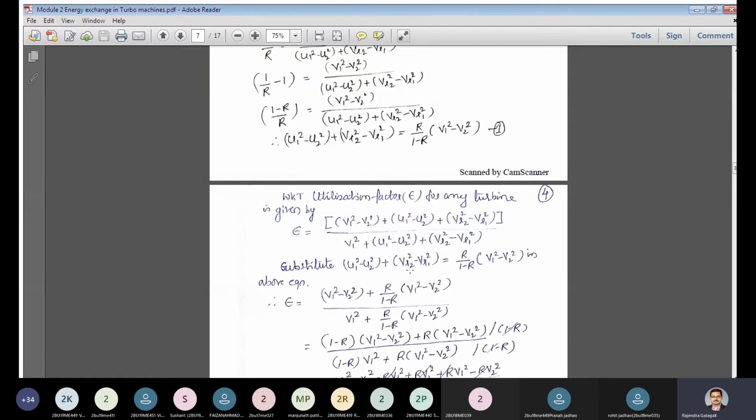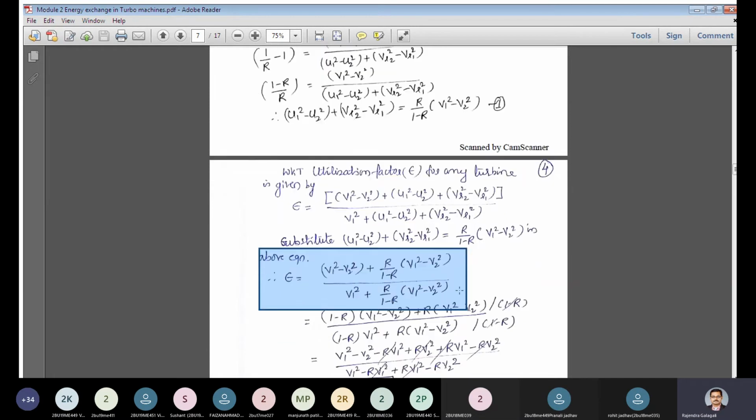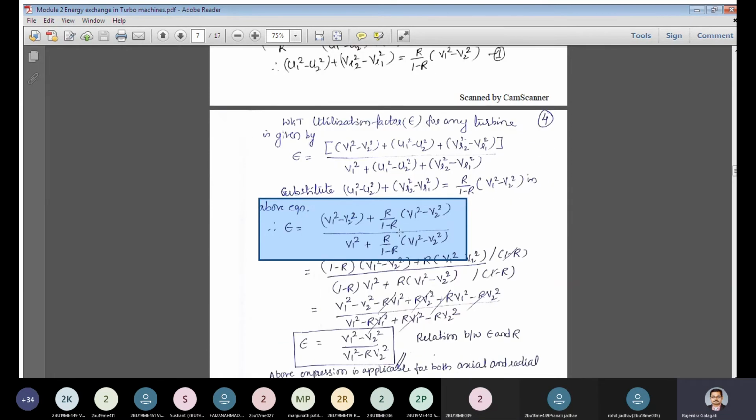So substituting that value, the resulting equation is this. As you can see, the same value is being substituted. So I could finally arrive at this equation: v1 square minus v2 square plus r divided by 1 minus r into v1 square minus v2 square.